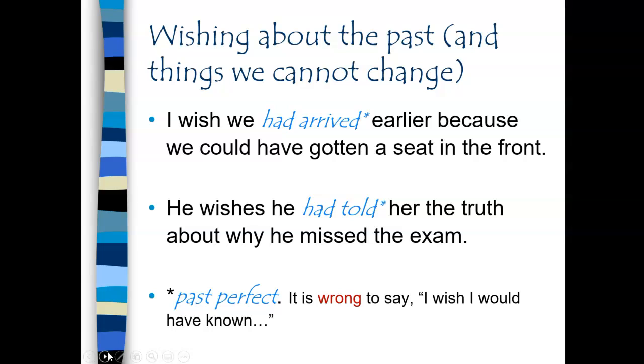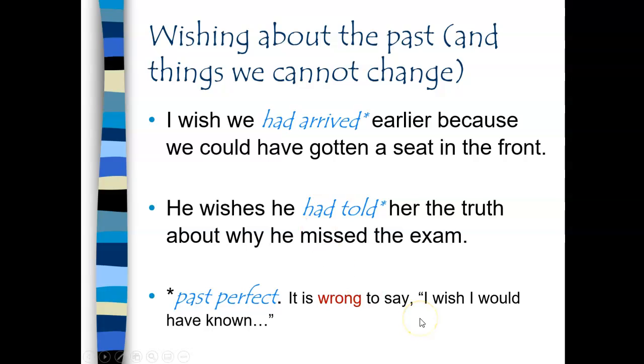Next, we make wishes about the past. Of course, the past is finished and there's nothing we can do to go back and change it. But we have to use the past perfect. I wish we had arrived earlier because we could have gotten a seat in the front. This is me if I ever have to travel on a bus, which I don't, but whatever. He wishes he had told her the truth about why he missed the exam.